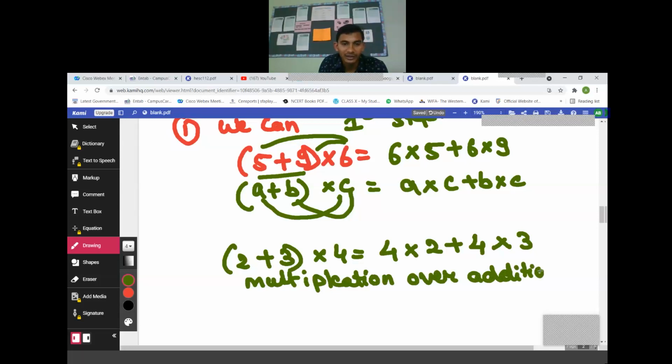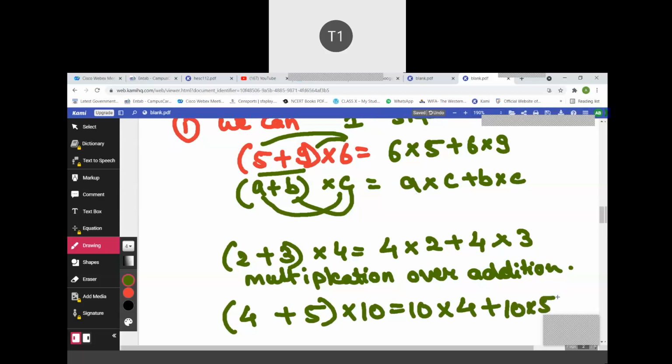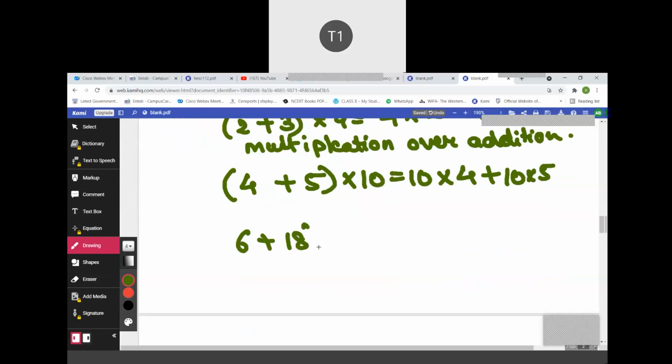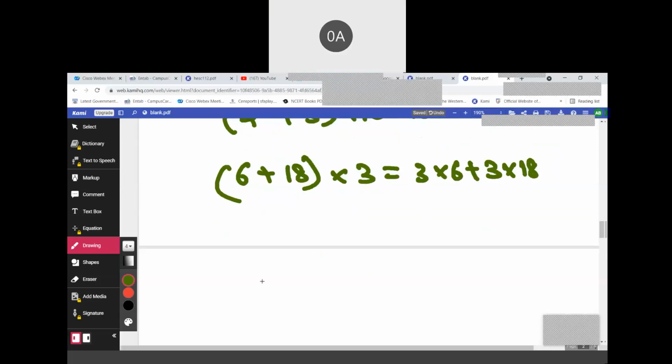I don't want the answer, just focus on this part. 4 plus 5 multiplied by 10. So 10 into 5 plus 10 into 4. Now 3 into 6 plus 3 into 18. This is the property known as multiplication over addition.